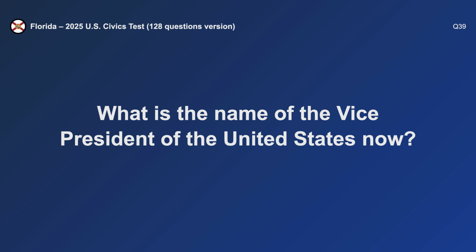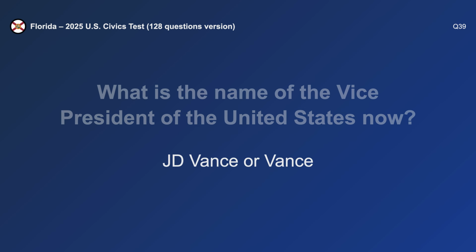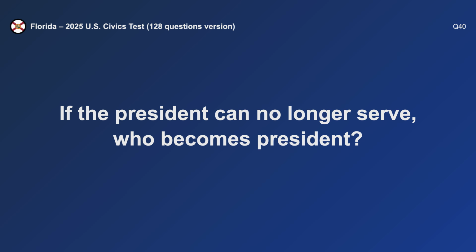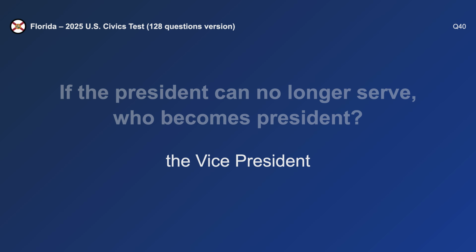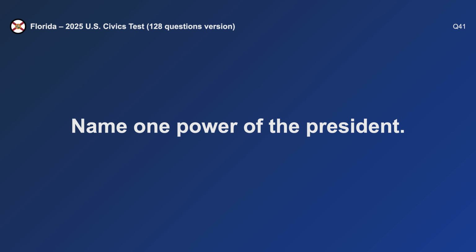What is the name of the Vice President of the United States now? J.D. Vance. If the President can no longer serve, who becomes President? The Vice President. Name one power of the President.